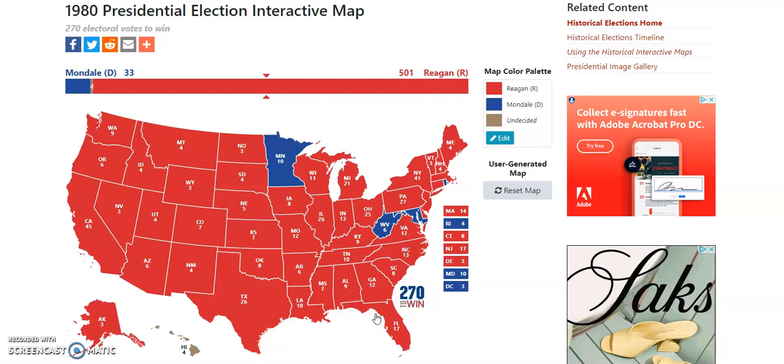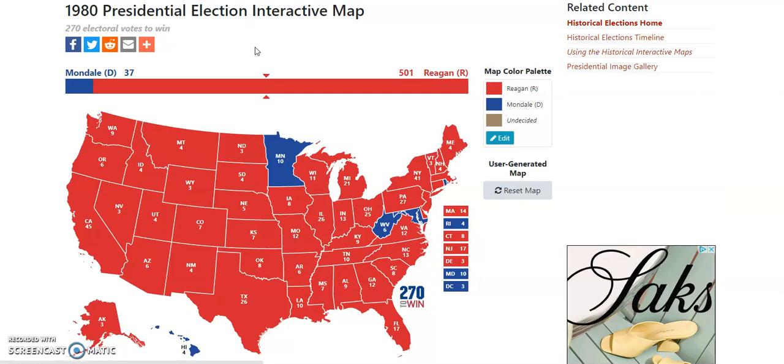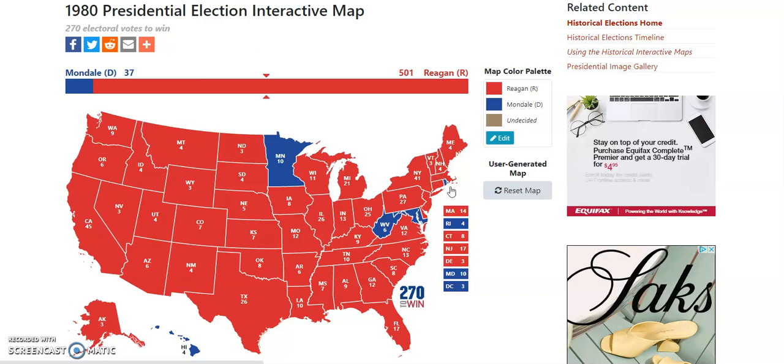And here's the final map, except Hawaii. Let's give that to Mondale because it did go for Carter. So here's the final map now. Reagan still won a landslide, 501 to Mondale's 37, similar to the 84 map, just with Mondale winning a few more states because of the 1980 factor, and Reagan not being in office yet.